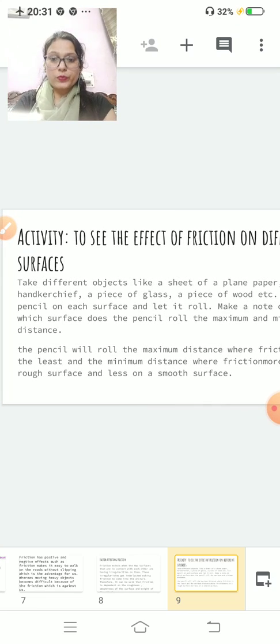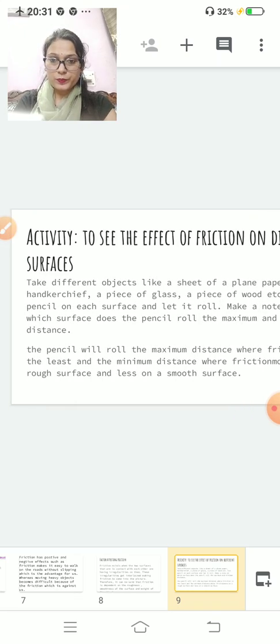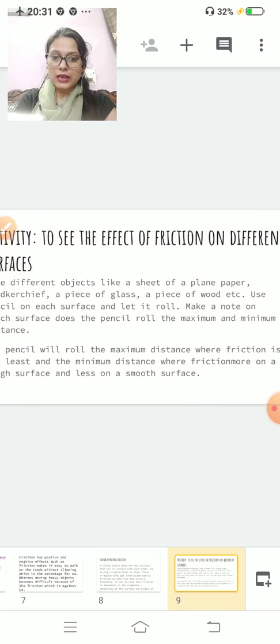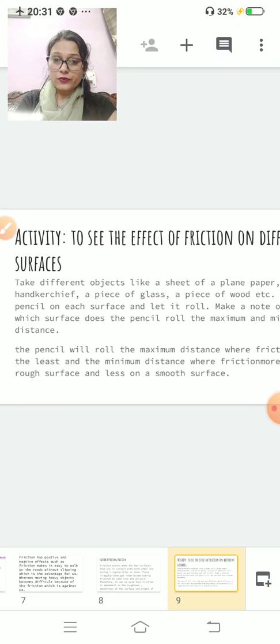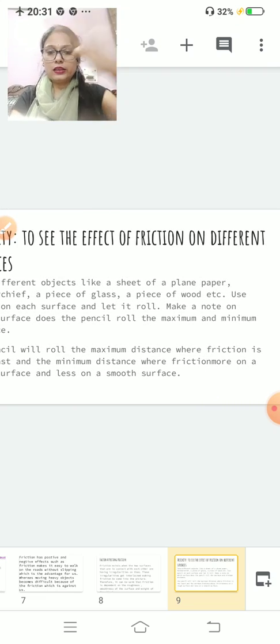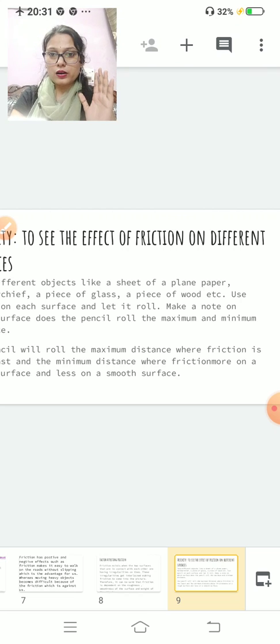What you have to do? You have to take different objects like a sheet of plain paper, a handkerchief, a piece of glass, a piece of wood, etc. Use a pencil on each surface, let it roll. Take different types of surfaces and throw the pencil on it, and observe on which surface it can move easily and on which it stops early.